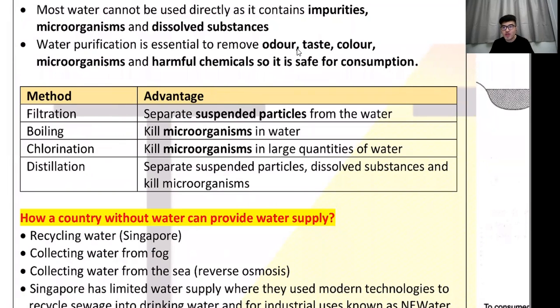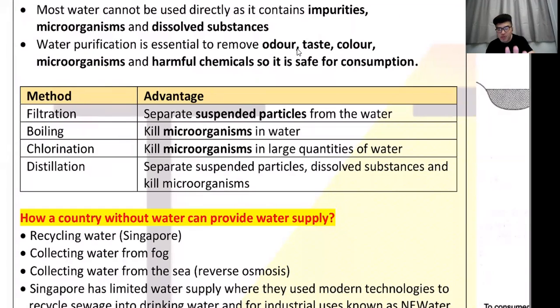So if you want to remove both, you have to do both, which is what you do, right? You see, our country already adds chlorine inside our water. So your water is already no microorganism. And then you do filtration at home too. So your water should be pretty safe to drink. There's no need for you to boil your water.